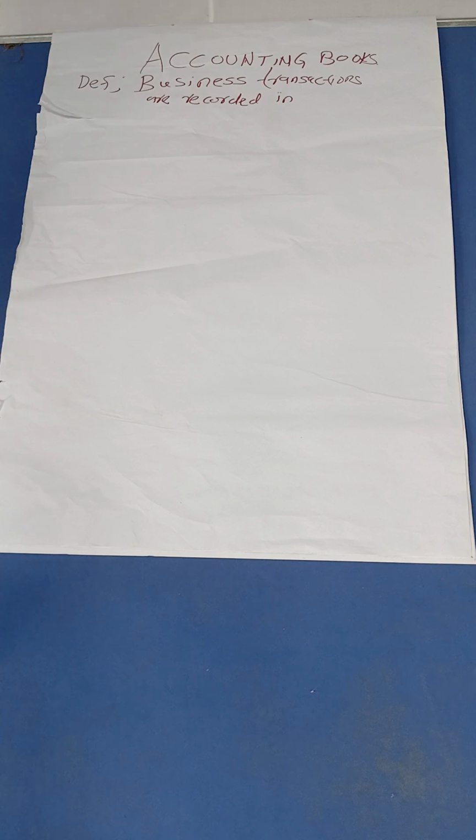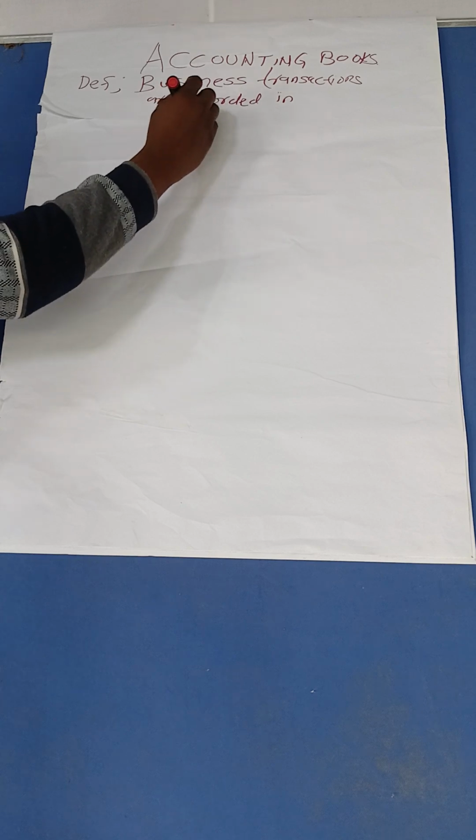And we said in a business, there are two types of business transaction. Let me expound on that first.